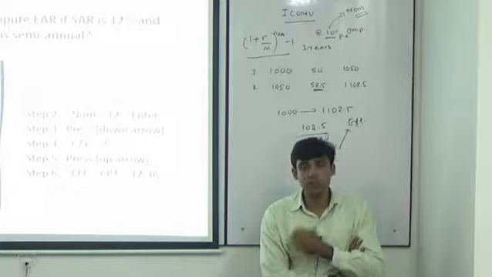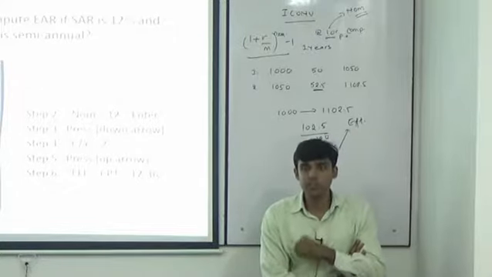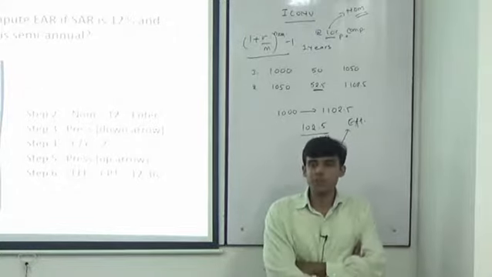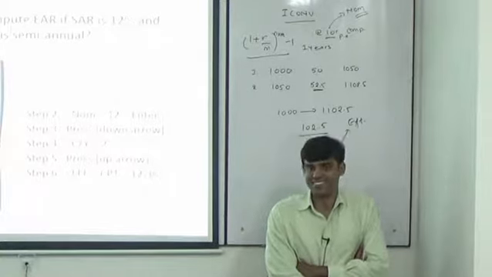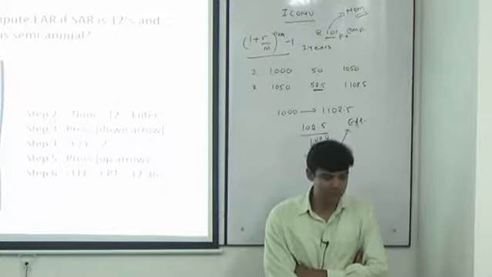First is semi-annual, then quarter, then bi-monthly, then monthly, then we can also go to daily. वो भी कर सकते हैं ना, वहाँ गिनना है कुछ भी.